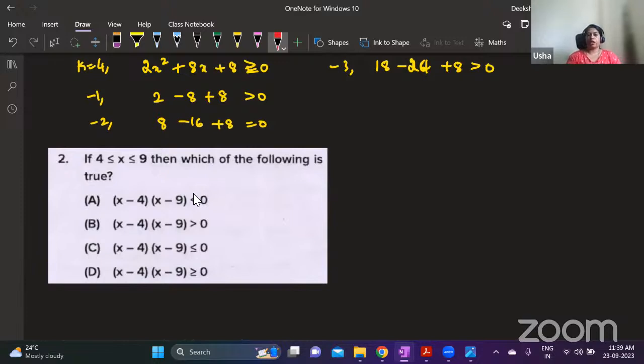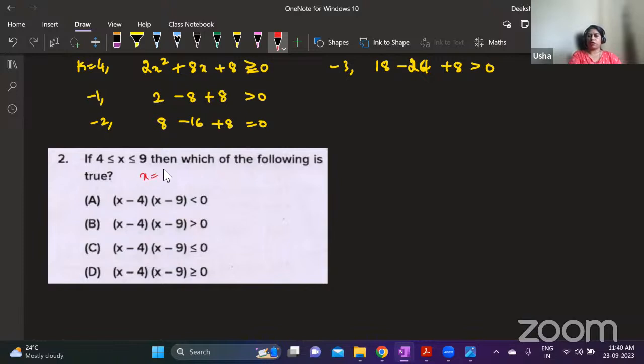Understood? Now, the first one is not true because suppose x is 4, because x is equal to 4 also and it is equal to 9 also. Suppose x is 4, then 4 minus 4 will be 0, right? And this will be a negative number, but the product will be equal to 0. You will not get less than 0. You may get less than 0 sometimes, but not always. And when x is 9 also, this will be equal to 0 because x minus 9 will be 0.